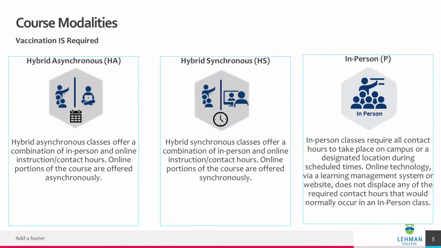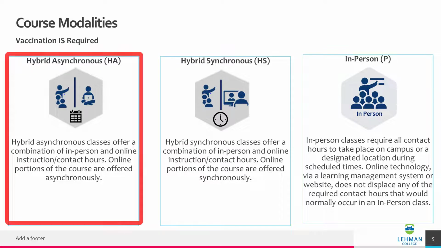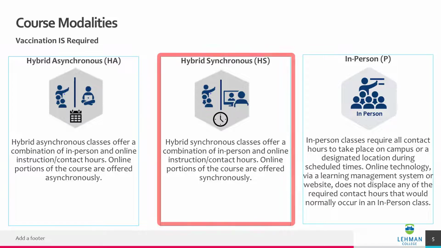The modalities which we will review on this slide will require students to be fully vaccinated, as all or a portion of their class meetings are on campus. Hybrid asynchronous classes offer a combination of in-person and online instruction/contact hours. Online portions of the course are offered asynchronously.